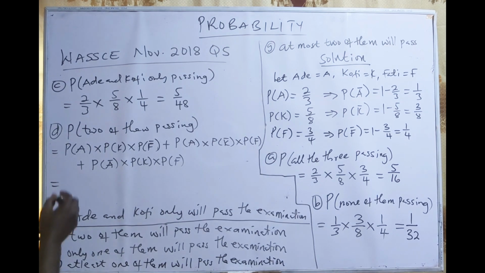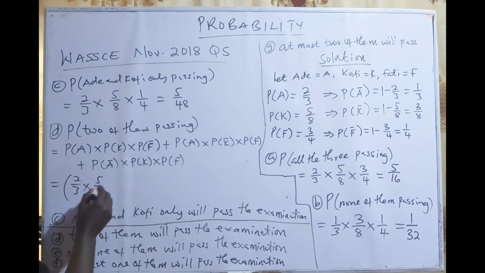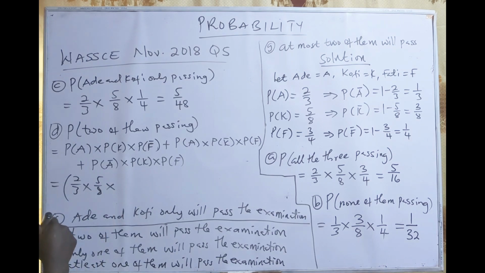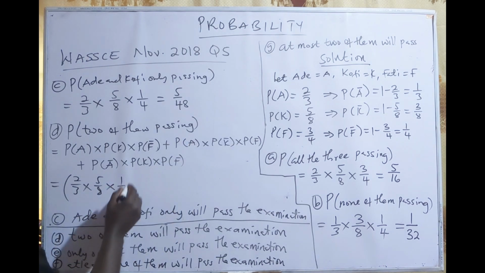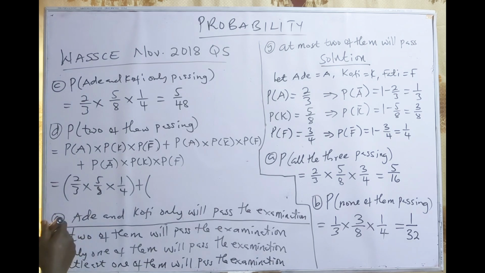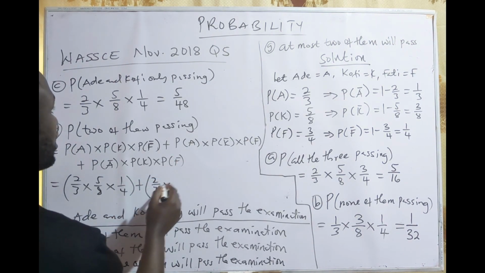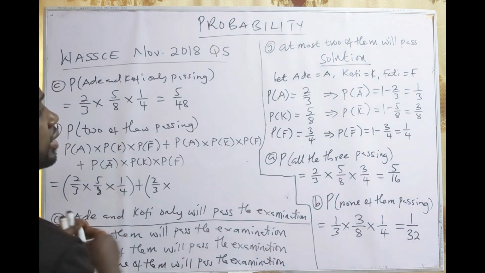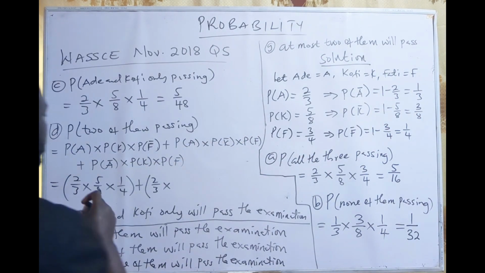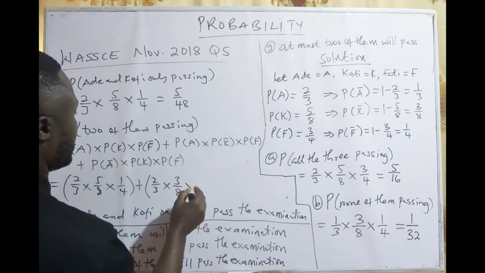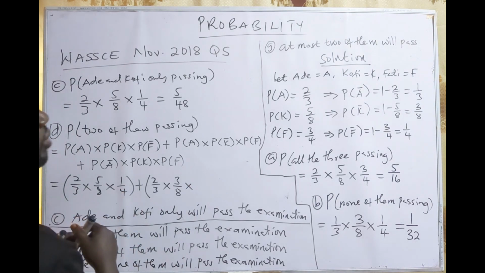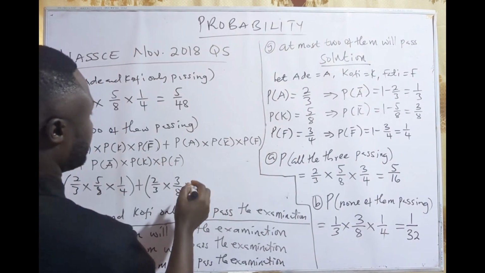So if Ade is passing, what is the probability? 2 on 3, and then Kofi will also pass, 5 on 8, and then Fatih will not pass, 1/4. Or it can happen that Ade is passing, 2 on 3, and Kofi is not passing, that is 3 on 8, and Fatih will pass, that is 3 on 4.